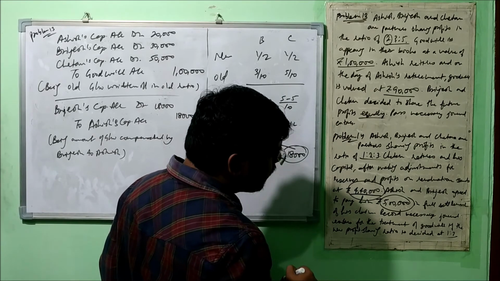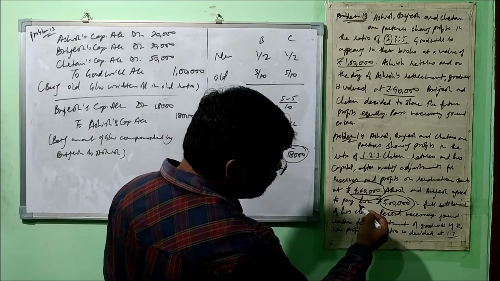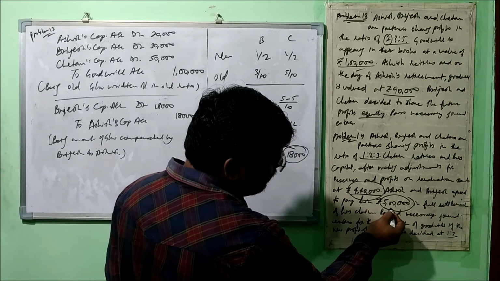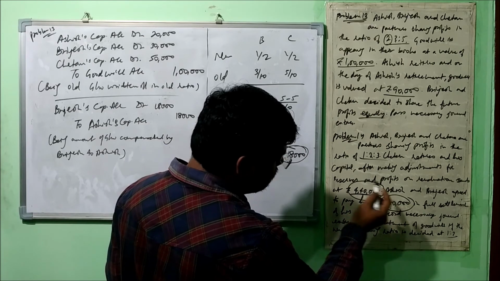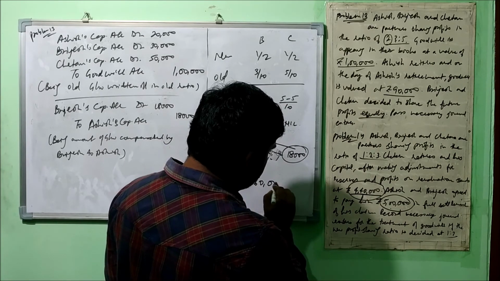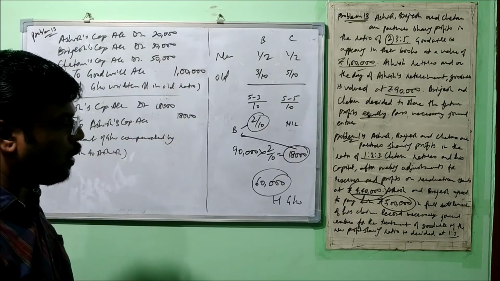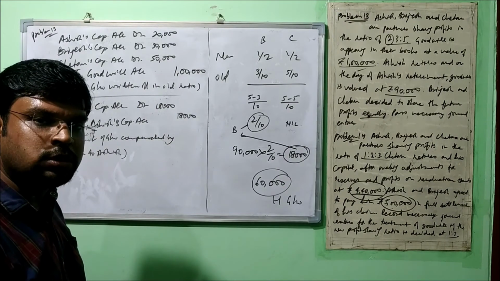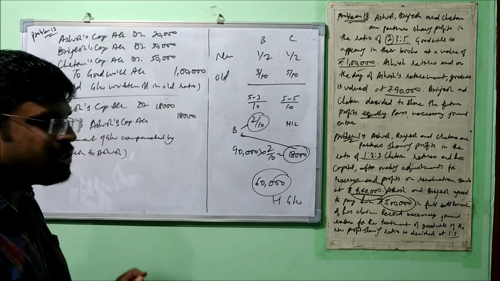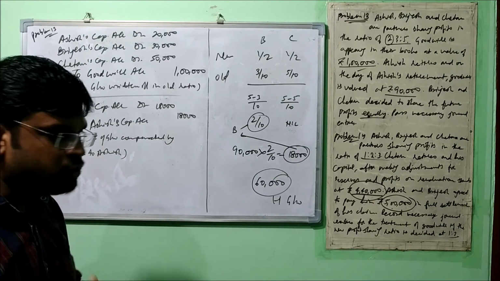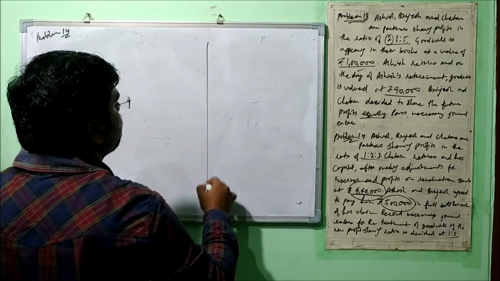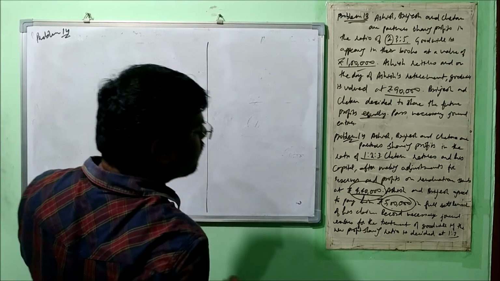Fine. So from here we will come to know that they are paying 5 lakh, however the amount is 4,40,000. So this 60,000, the difference amount, will be known as hidden goodwill, right? So again, this will be turned into the case number 1 for us, because this is the by default situation. So let's move on. We'll have to calculate again the gaining ratio.